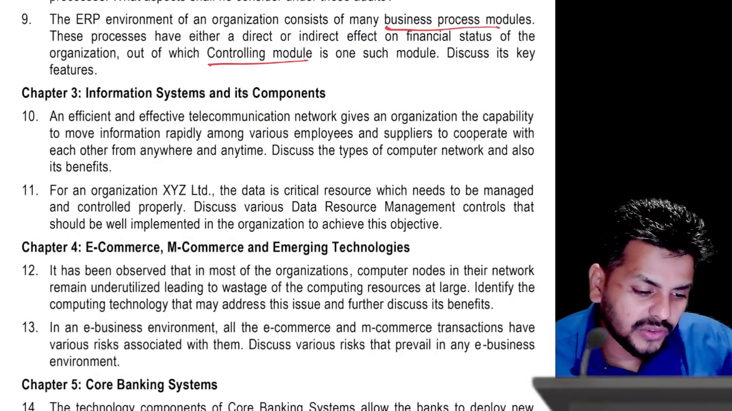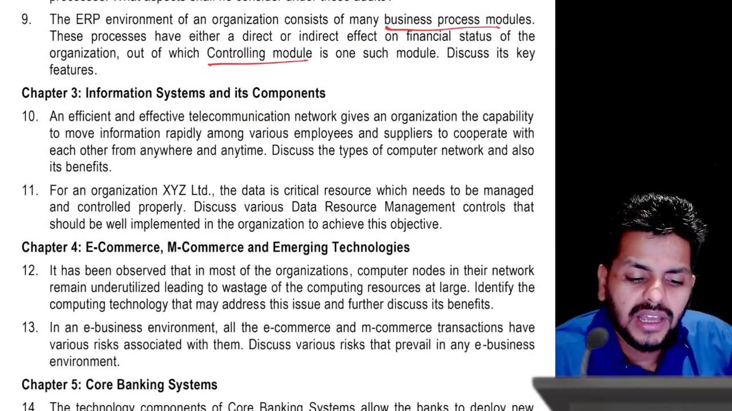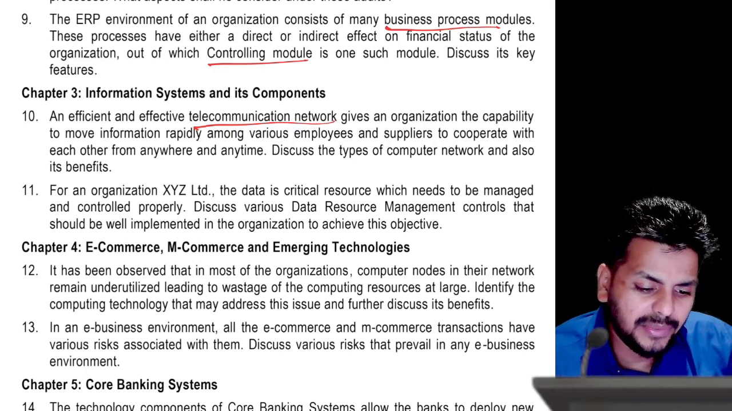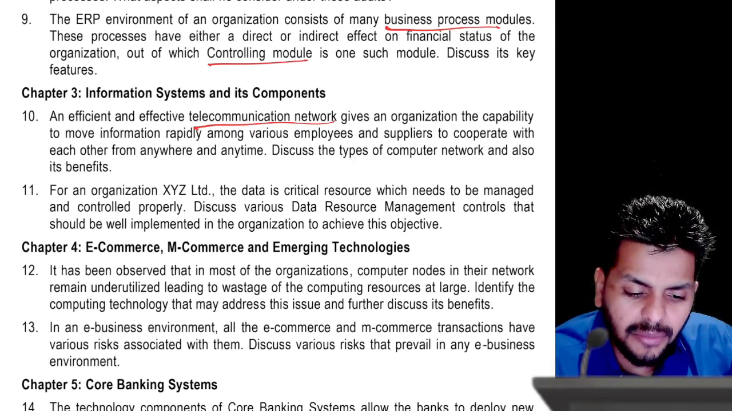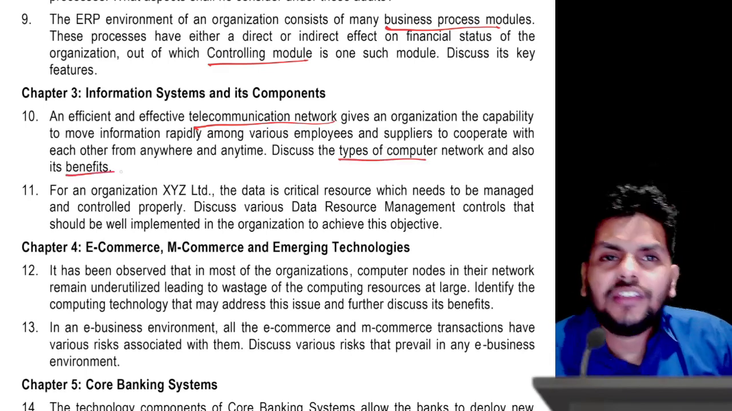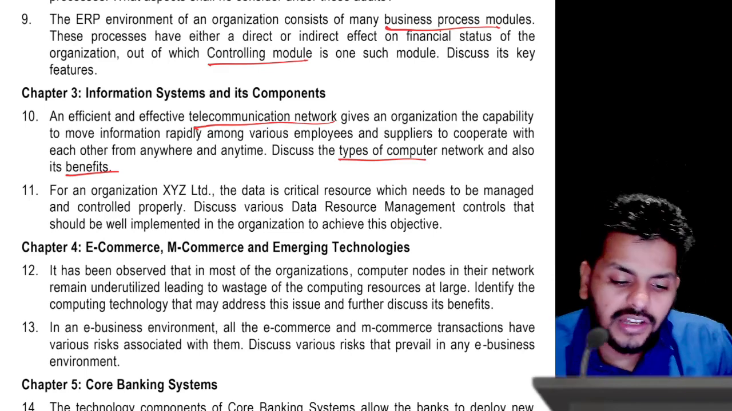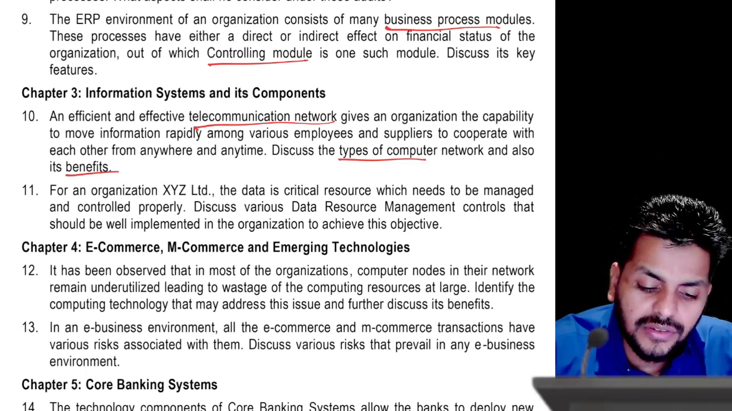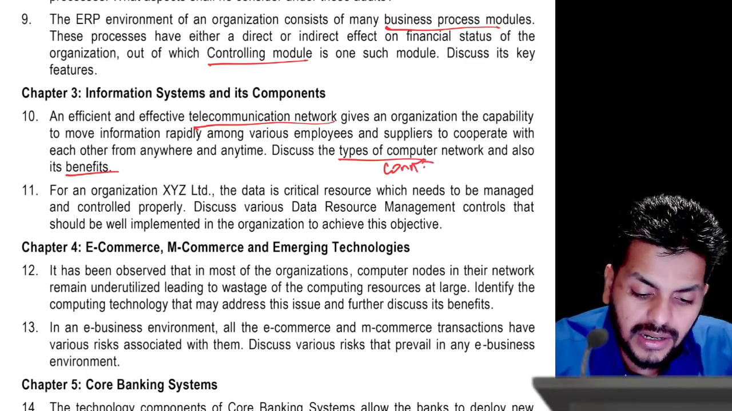Third chapter, 2 questions that have been discussed here are about, one is effective telecommunication network. Okay, gives an organization the capability to move rapidly among various employees and suppliers to cooperate. Discuss the types of computer network and benefit. This is again a straight question from the third chapter in terms of networks: connection oriented and connection less. Right, this part, connection oriented and connection less.